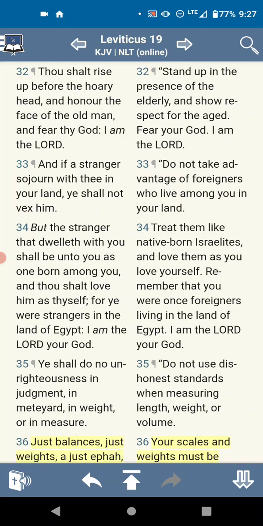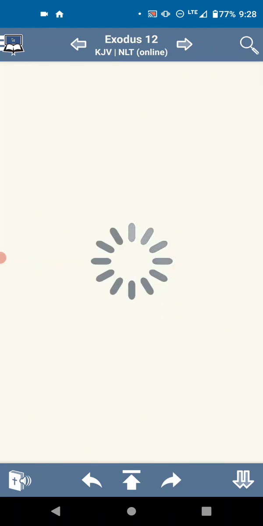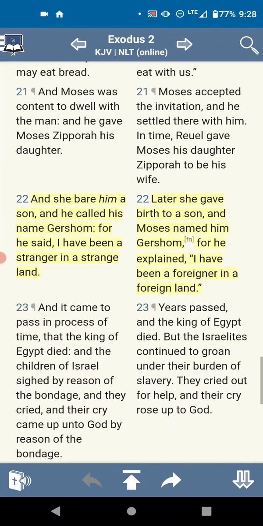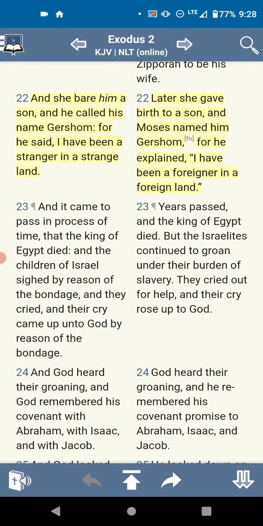Aren't we sojourners here in America? This is not our land. Like Moses said about Egypt, I've been a sojourner in a strange land. Let's go back to that. It says here, and she bare him a son, and he called his name Gershom, for he said, I have been a stranger in a strange land.